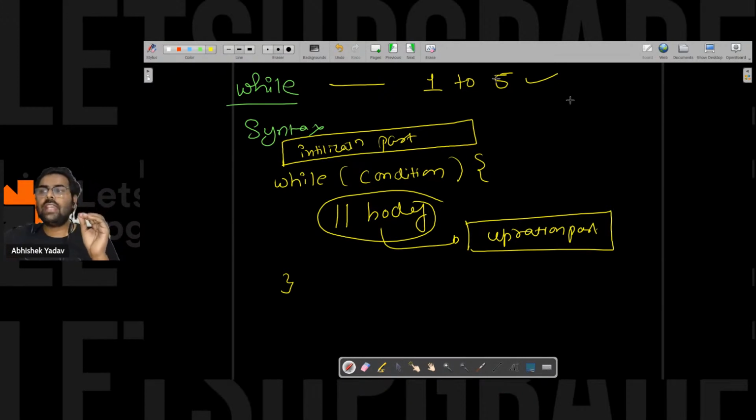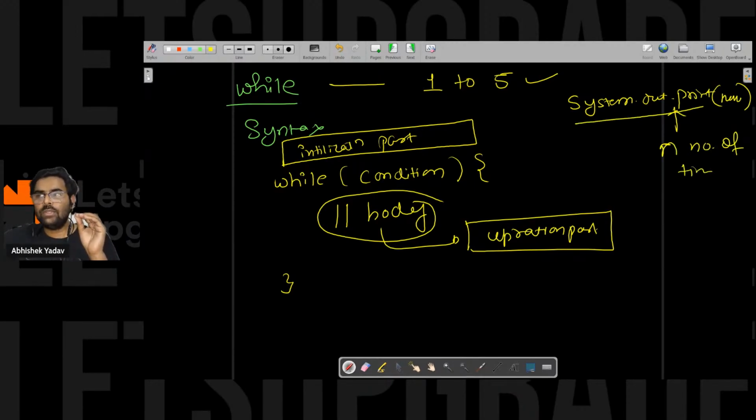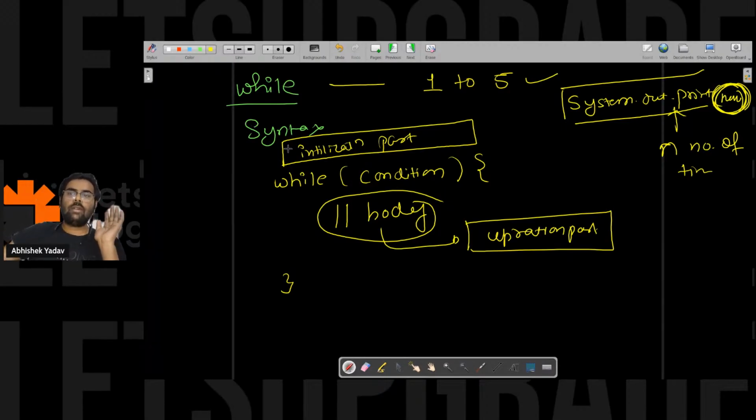Why? Because we have to execute a print statement, that is system.out.println, with some number here, some n number of times. So I have to execute this part of the code, this logic, and just one thing is changing, the number value. So I can use a loop here. How can I use this while loop? I have the initialization part, the condition part, and the body part, right?